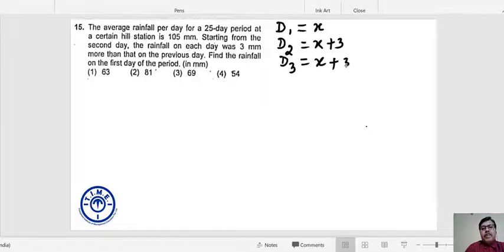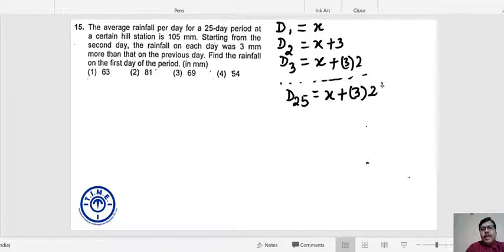Can I say X plus 3 multiplied by 2? And so on. Day number 25, the rainfall would be X plus 3 multiplied by 24.